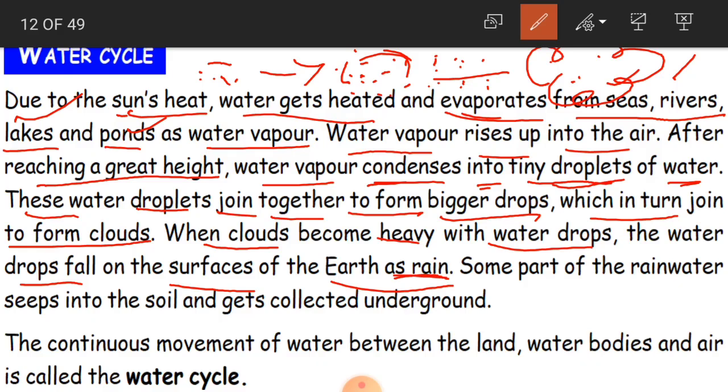Clear, children? And some part of the rainwater seeps into the soil and gets collected underground. So you have got the rainwater all over the surface of the earth. Some water is going to seas, rivers, lakes and ponds.